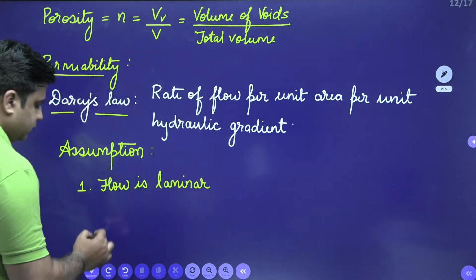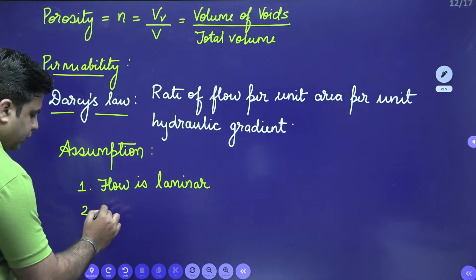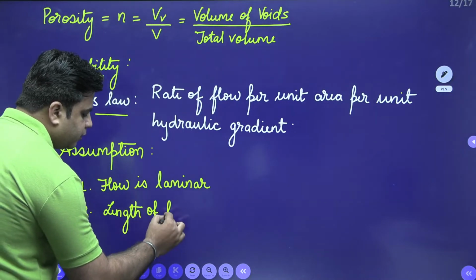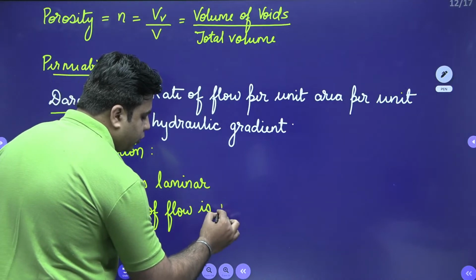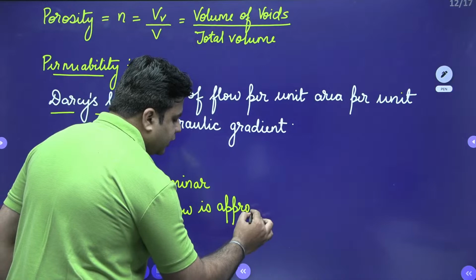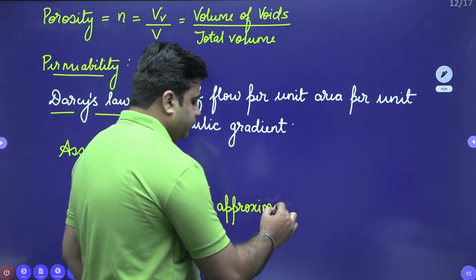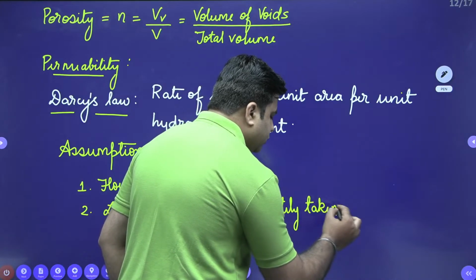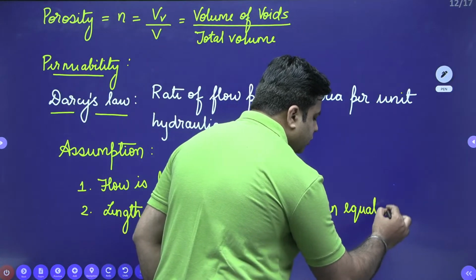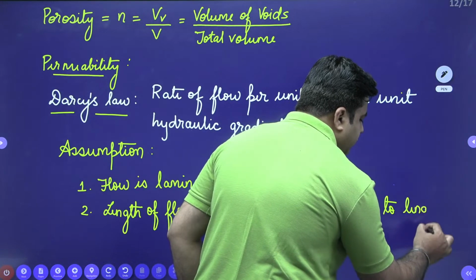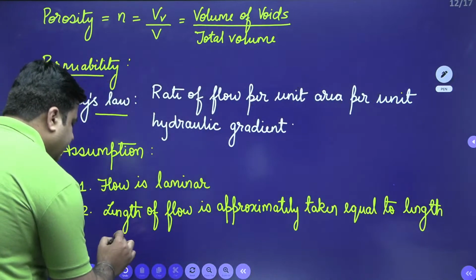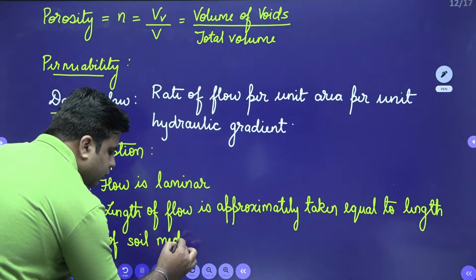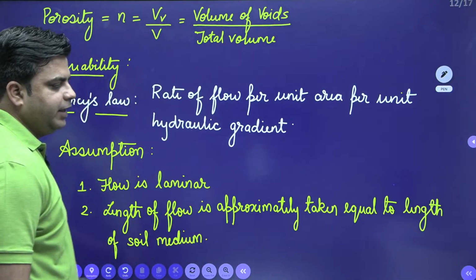And the second assumption is that the length of flow is approximately taken equal to the length of the soil medium.